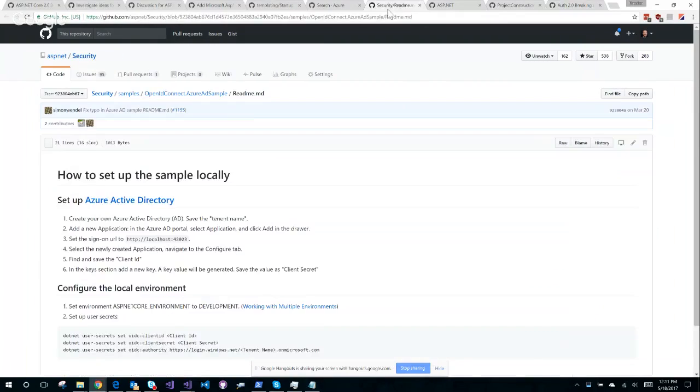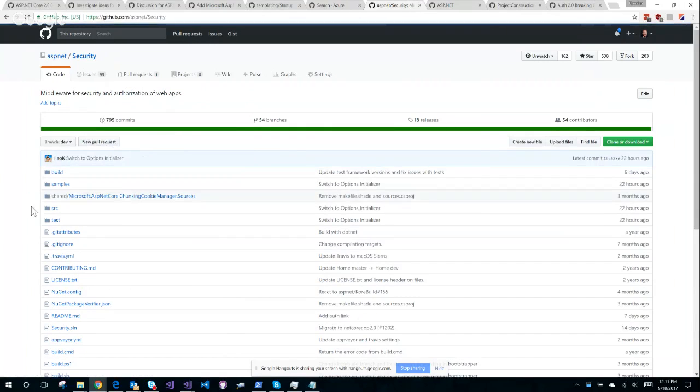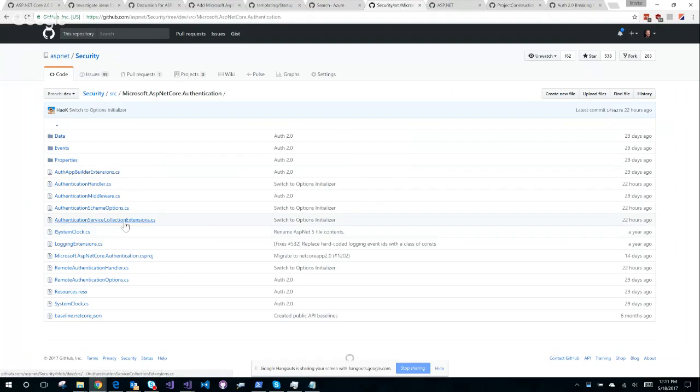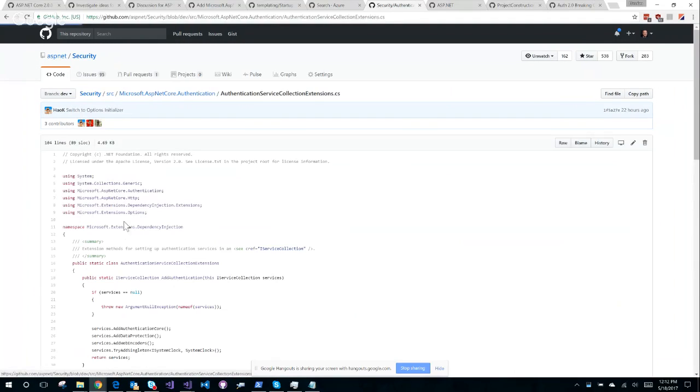So this is in the security repo. We come in here, go back to the root, go back to here, go into here maybe, collection extensions. See, that's where I would expect those to be.